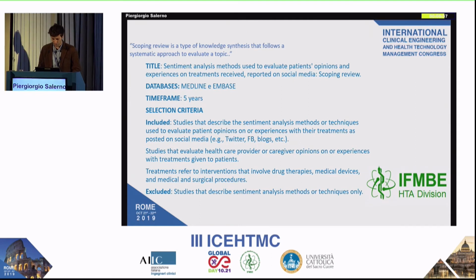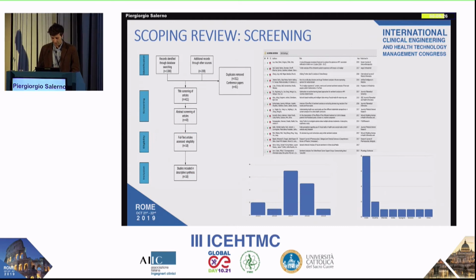The selected works were those published in the last 5 years, out of which we discarded the works that analyzed only techniques of sentiment analysis. We examined 1,600 articles. After an initial screening based on title and then on abstract, only 16 papers were analyzed in full text, most of them published in the USA in 2017.